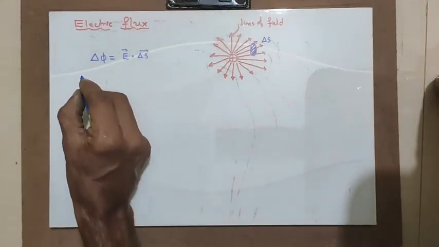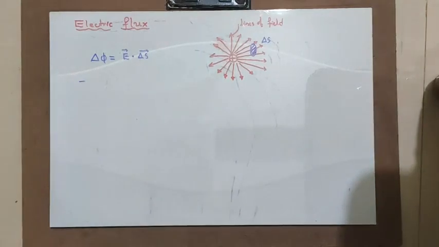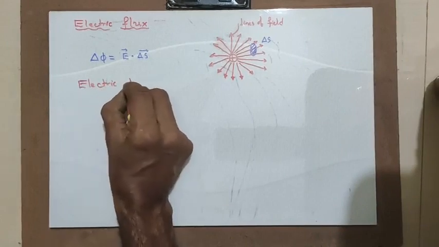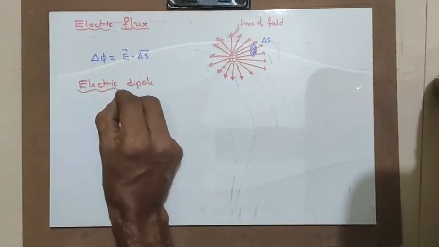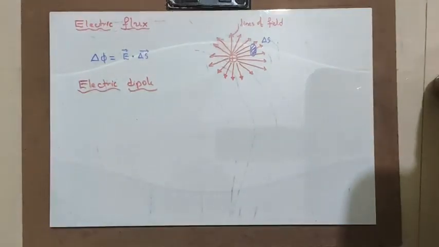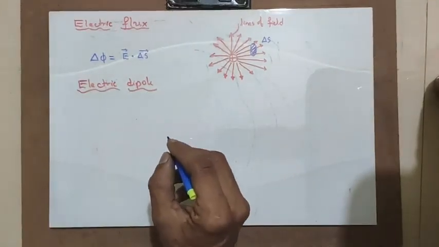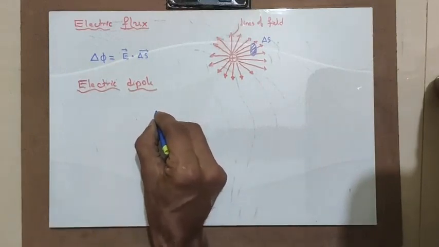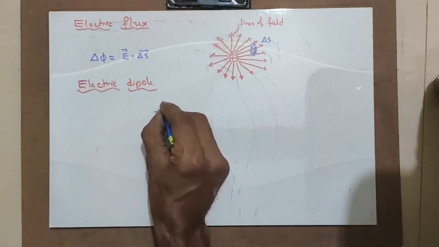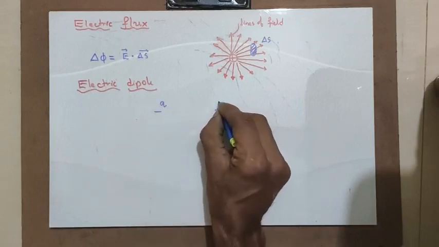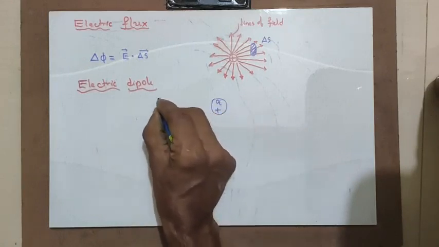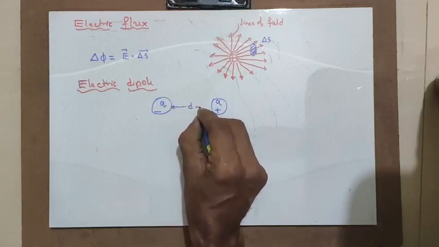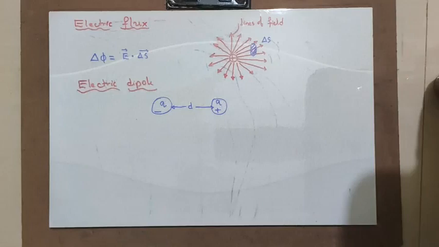Let us move ahead with electric dipole and dipole moment. What is electric dipole? Electric dipole is a system which consists of equal and opposite charges kept apart a distance. That means there are equal charges of minus and plus q, kept apart with a distance of d, suppose. This system is called an electric dipole.